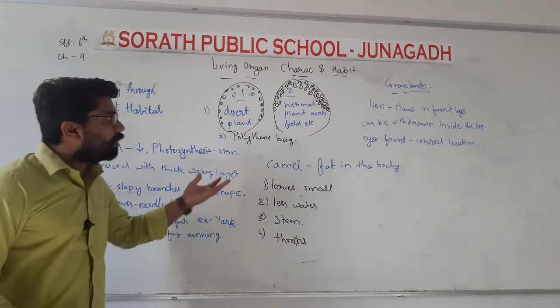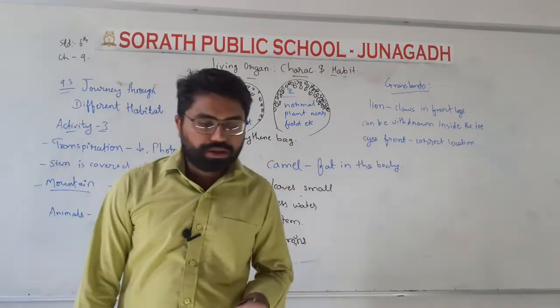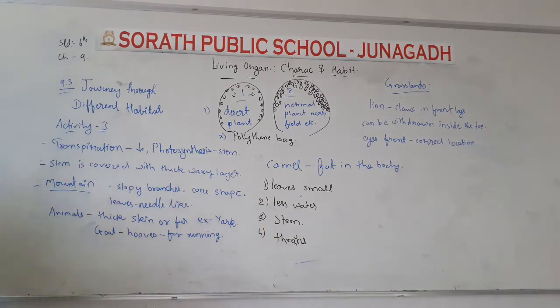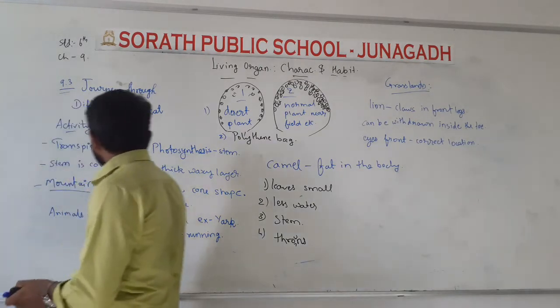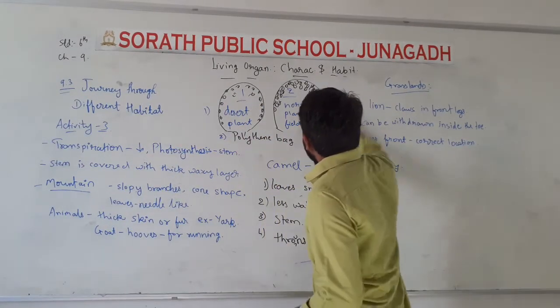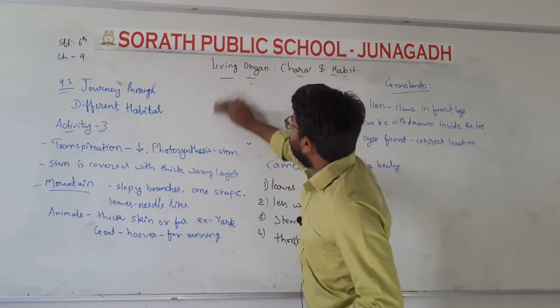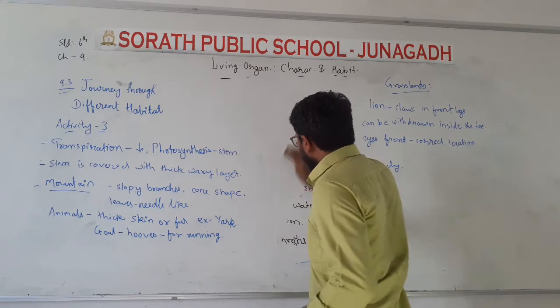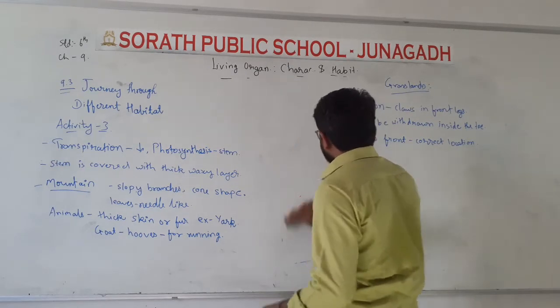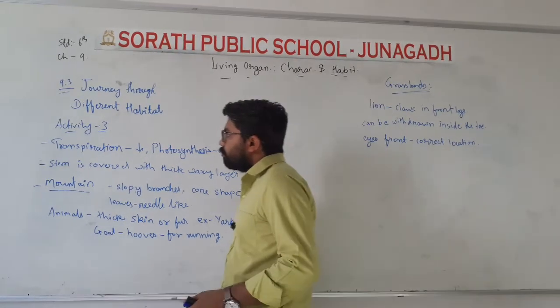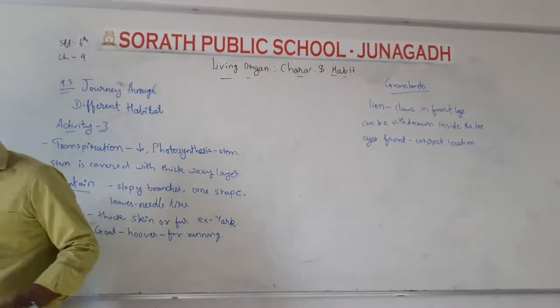Now our activity here is finished. Now we will see the next thing: the animals living in the mountain areas and the plants grown in the mountain areas.